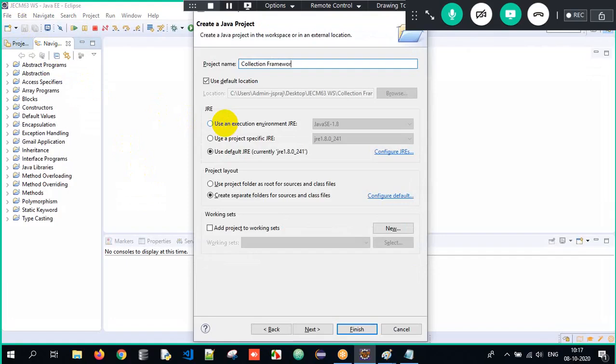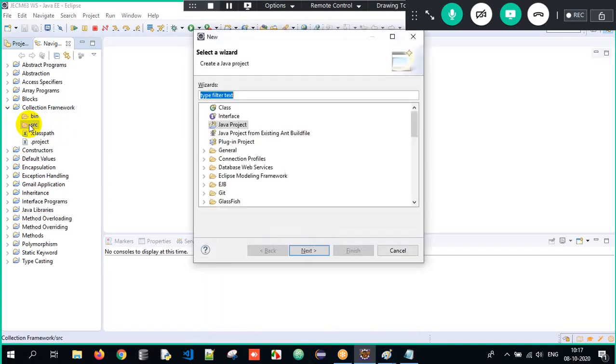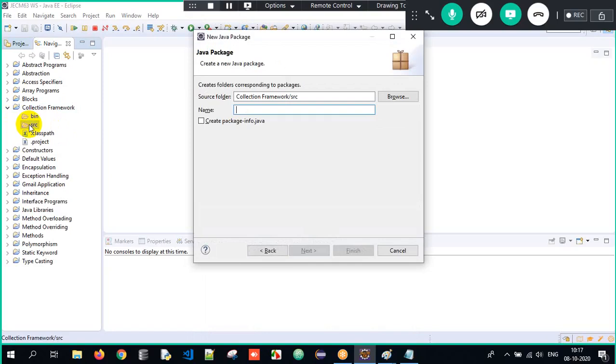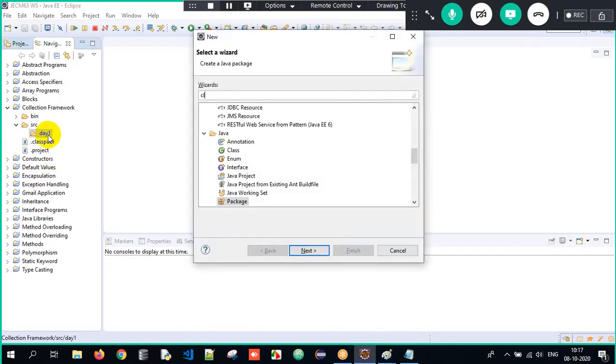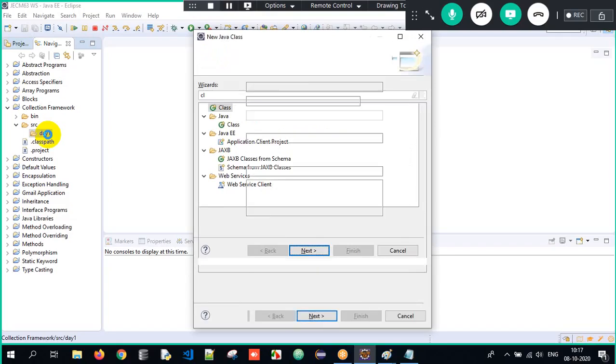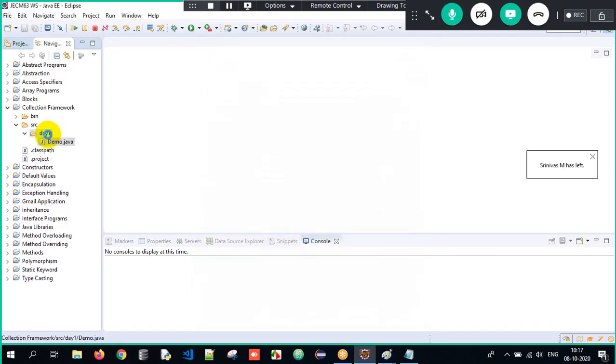The project collection framework got created. Under src, let me create a package with Control N, and I'll give the package name as day one, since today is day one of collection. Under that, I will create a class, and the class name is demo. So I have created the class successfully.